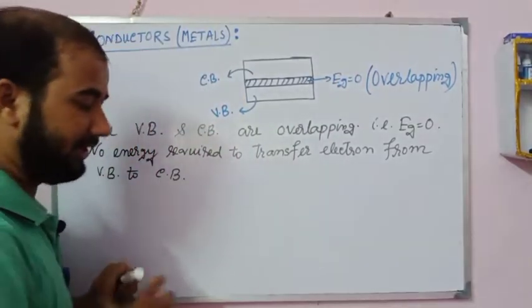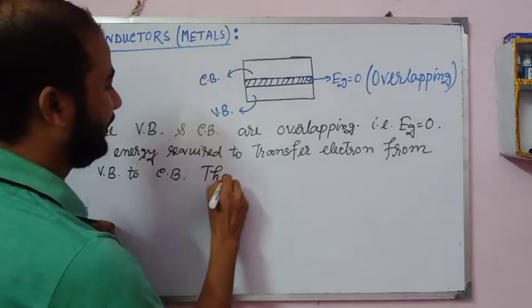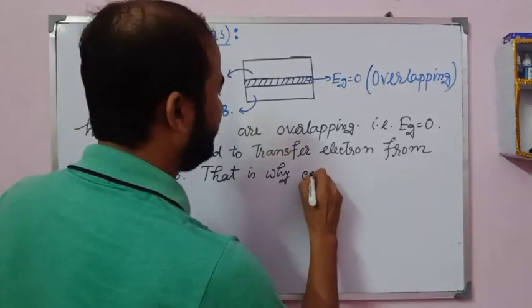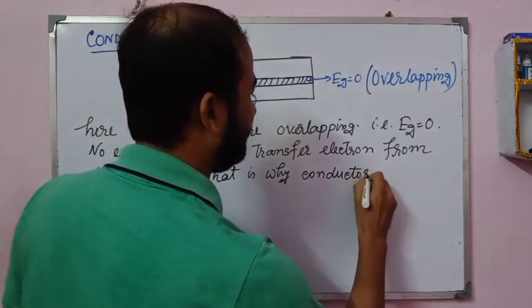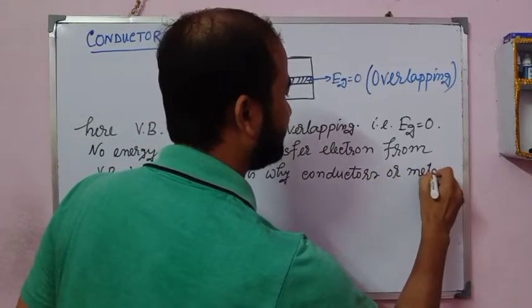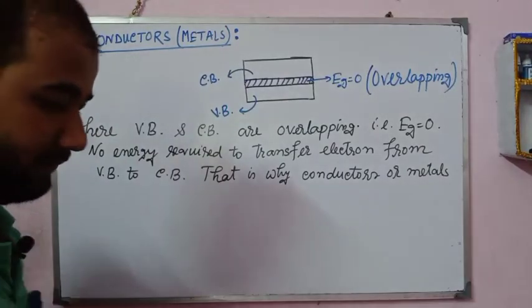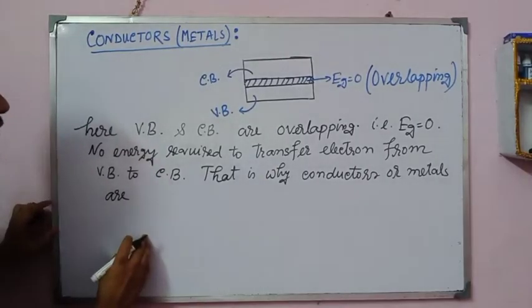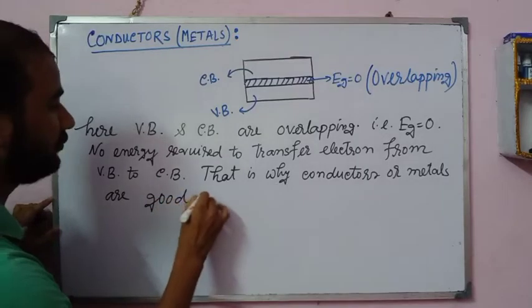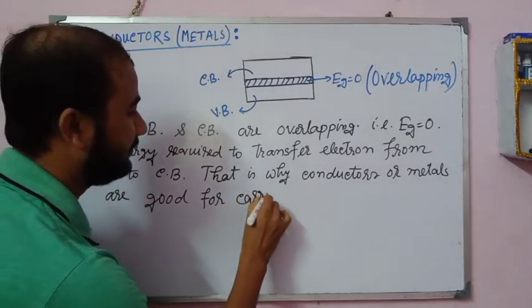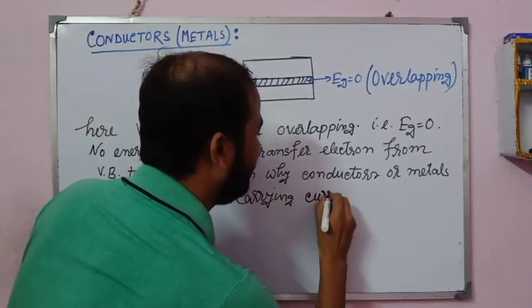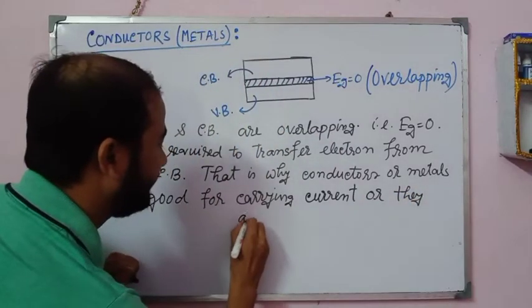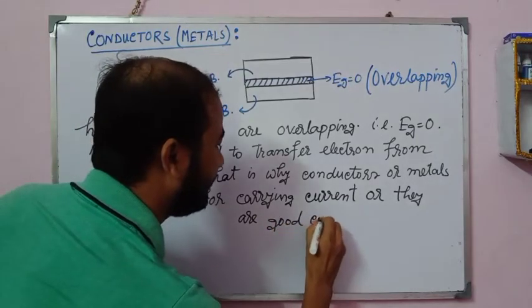So I write this point. That is why metals or conductors are good for carrying current, or they are good conductors.